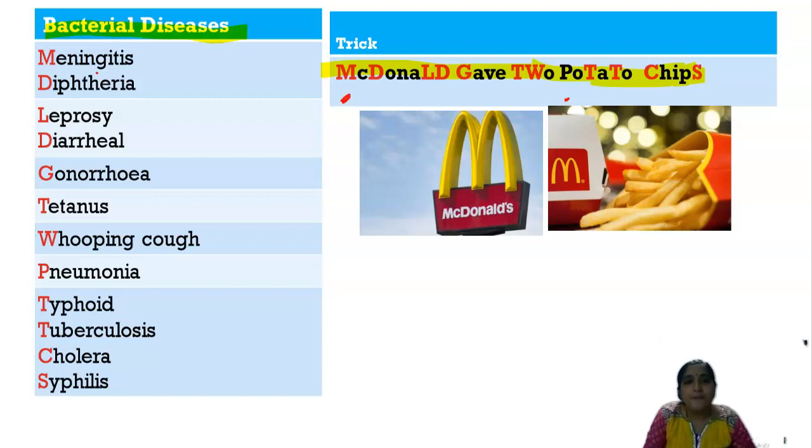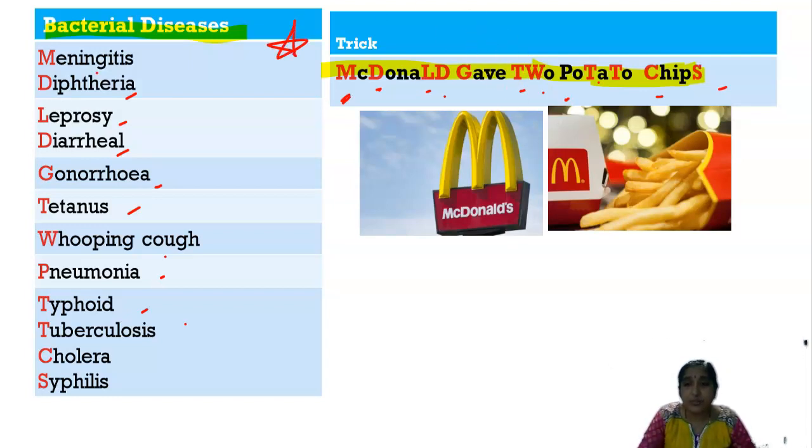M for meningitis, D for diphtheria, L for leprosy, D for diarrheal diseases, and G for gonorrhea, T for tetanus, W for whooping cough, and P for pneumonia, T for tuberculosis, T for typhoid, and C for cholera, and S for syphilis. So this is the important trick to remember the bacterial diseases.